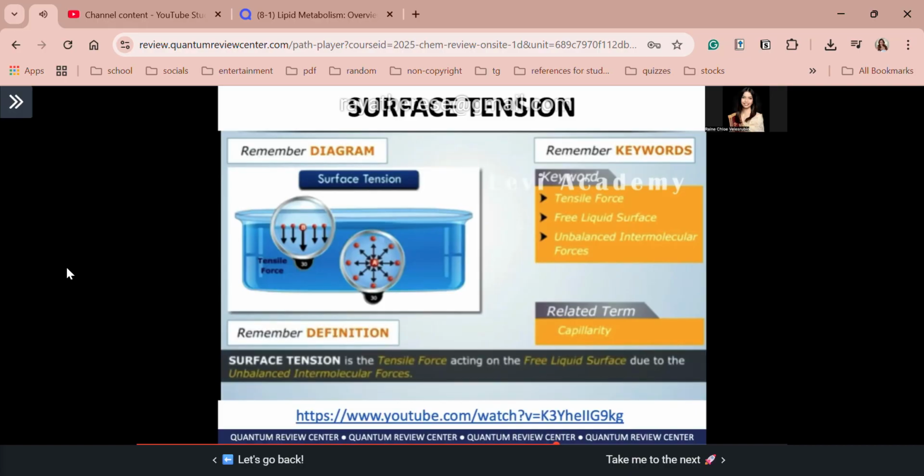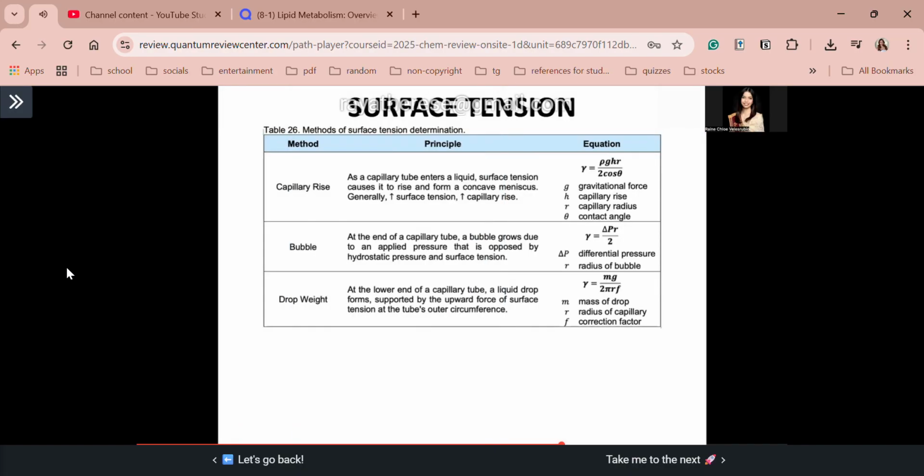So again guys, meron tayong surface tension kasi unbalanced yung pull sa ating surface molecules. Nasa surface lang sila guys, so it only experiences inward pull papunta sa bulk. Okay, that's why it has unbalanced IMFAs. Therefore, meron siyang net tensile force na papunta sa baba, di ba? Because the surface molecules are being pulled inwards. Okay, and that is what we call the surface tension. So the methods of surface tension determination are summarized in table 26.